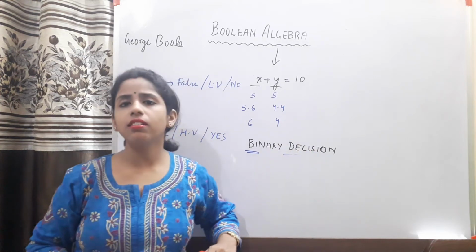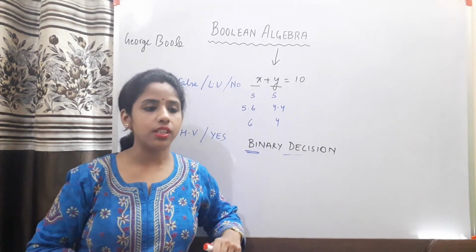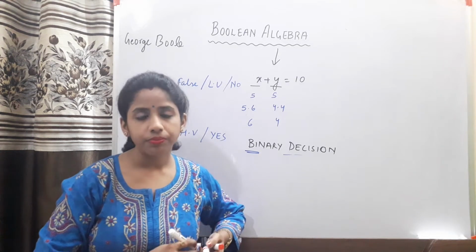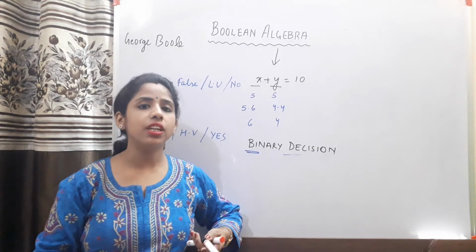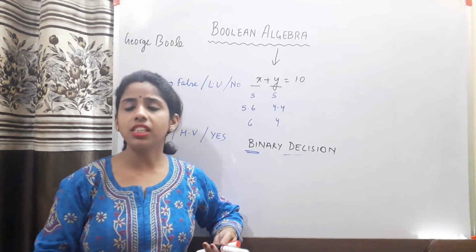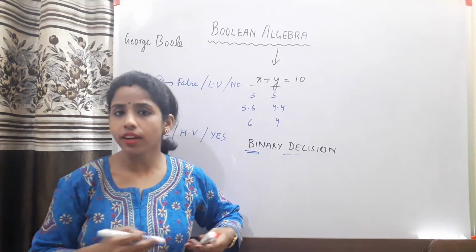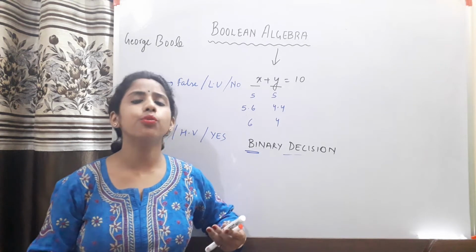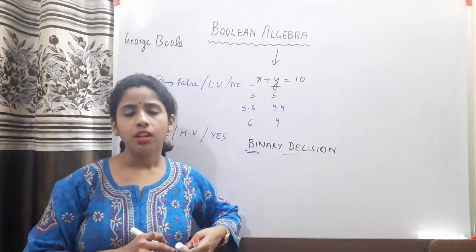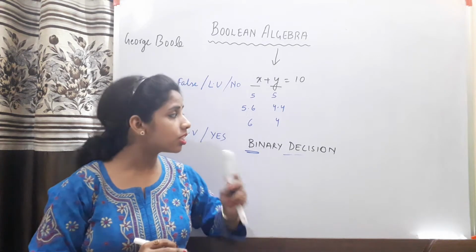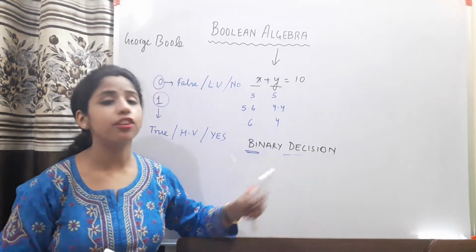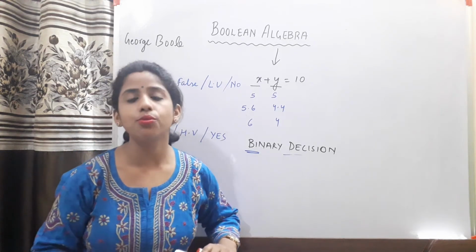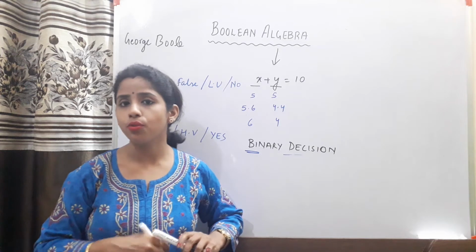Like suppose if I ask you, have you brought your book? Then your answer will be either yes or no. Yes if you have the book, and no if you don't have the book. And there is no need to give any reason behind it why you didn't have your book. Such a statement falls under the category of binary decision because its result was 0 or 1, or you can say true or false, that is yes or no, right?